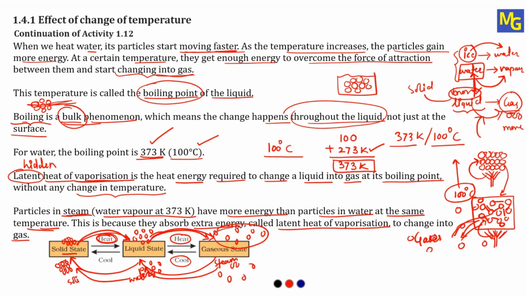Solid is nothing but what? Let me write it here, ice. So we can convert ice to water, water to vapors. And we can also reverse it, vapors to water, water to ice. So this is the conversion diagram for matter. I hope you have understood this process that I have told. Now we'll see the next activity.